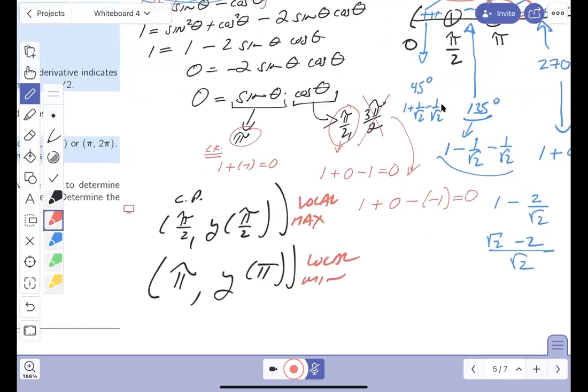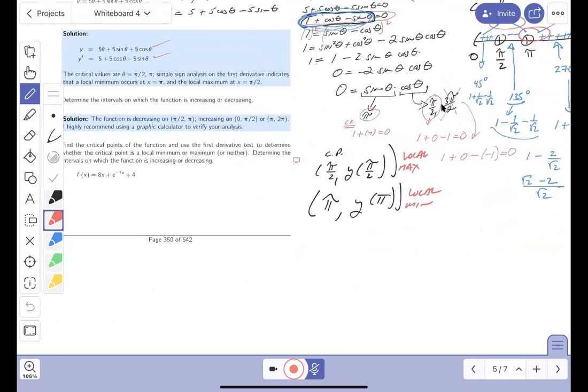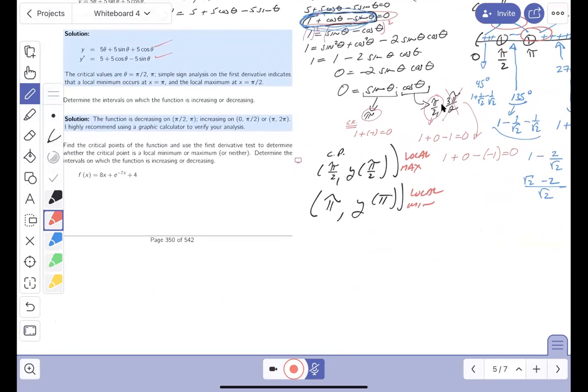All right, let's look at our answer key. And let's see if they did the same thing. You know, I got the derivative right. I know that much. The critical values are pi over 2 and pi. I got that right. Simple sign analysis, first derivative indicates a local minimum at pi. I got that covered. And a local maximum at pi over 2. And I got that covered. Not bad. We did all right.